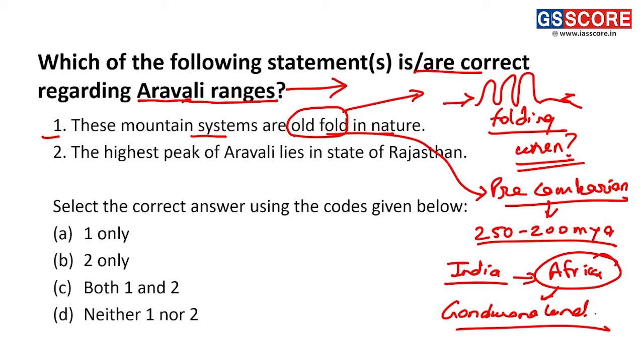So Aravalis were formed during that period. So statement one is a correct statement.